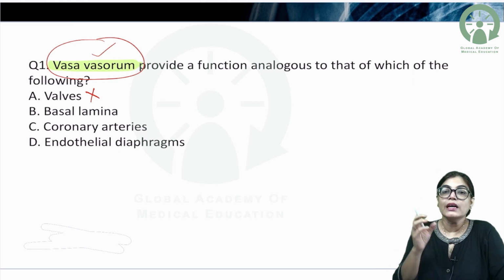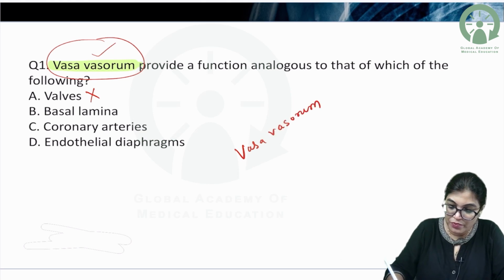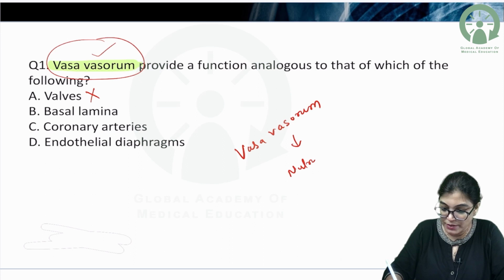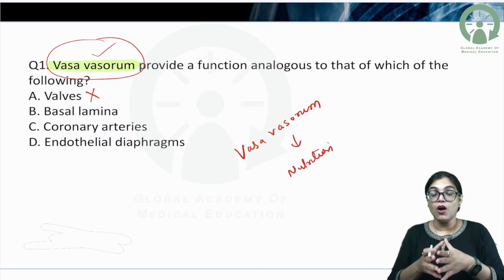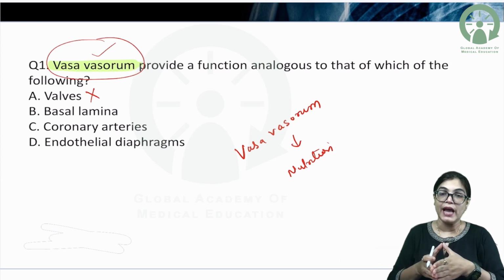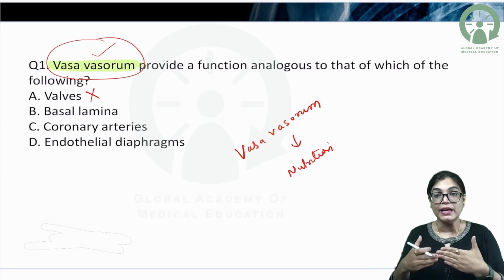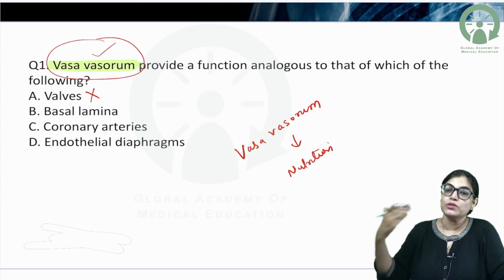So, the important function of vasa vasorum is providing nutrition. Valves have the function of providing unidirectional blood flow. What do you mean by unidirectional? It means the blood should flow from superficial vein to deep vein.